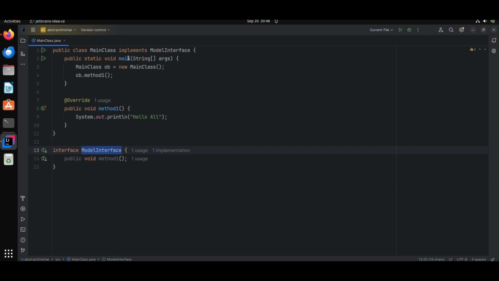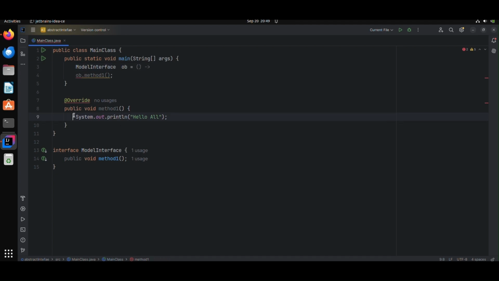For example, here instead of creating the main class reference, first I am going to remove this implements ModelInterface. Now I am going to create a ModelInterface instance with a Lambda expression.